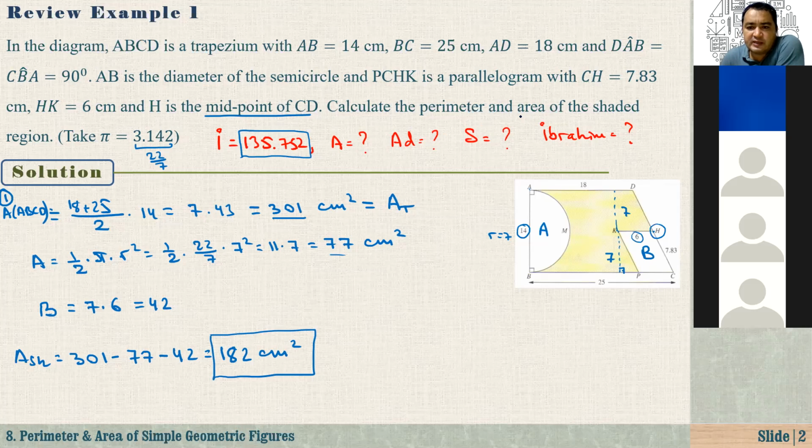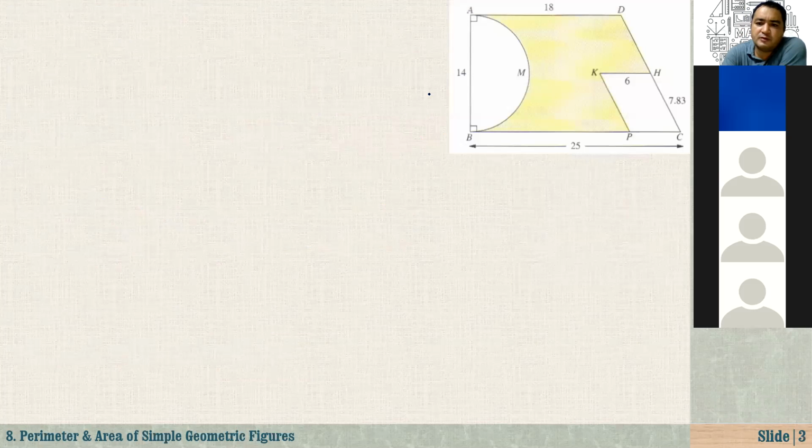Anyway, guys, the area of the shaded region, that is the first part of the question. Actually, we were supposed to find the perimeter first. Now let's find the perimeter. Ibrahim, Al-Akbar, Adilhan, Ilknur, and Selin, can you calculate the perimeter of the shaded region? You have 3 minutes. Let's see who calculates correctly. It is 3 minutes. Start.